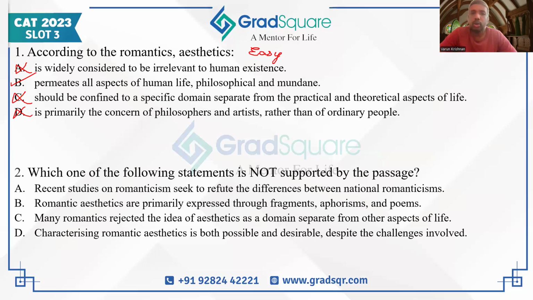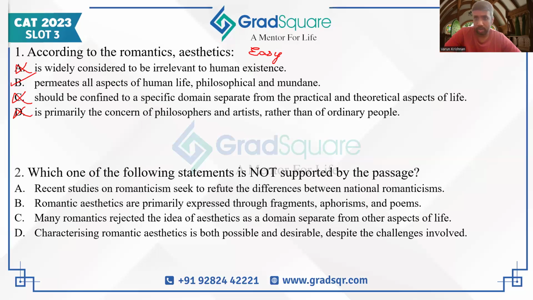Coming to question two, two says which one of the following statements is not supported by the passage, something which is not supported by the passage. So option A, let's read one by one the options. A says, recent studies on romanticism seek to refute the differences between national romanticisms. Actually, this might be the answer because the recent studies are not trying to refute that there is differences between